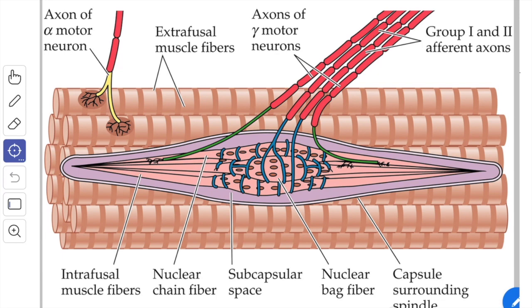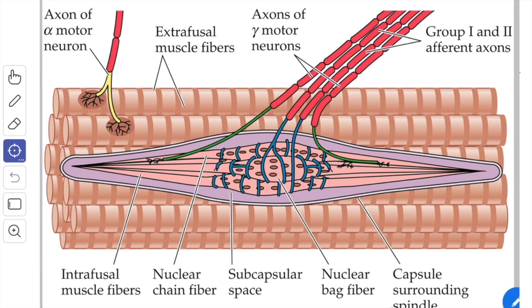The intrafusal fibers contain several nuclei that are located near the middle of the fiber. In some fibers, this region is dilated, and these are called the nuclear bag fibers. In other intrafusal fibers, the nuclei lie in a single row without dilatation, and these are called the nuclear chain fibers.